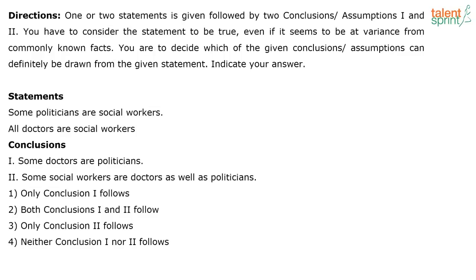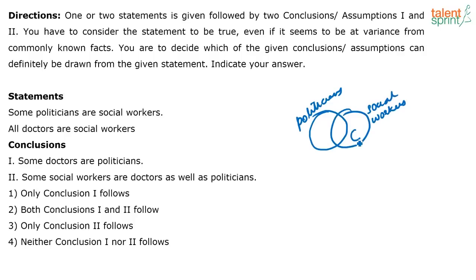Next. Some politicians are social workers, all doctors are social workers, and there are two conclusions that follow. Some politicians are social workers, all doctors are social workers. So this is your basic diagram. Now what does the first conclusion say? The first conclusion says some doctors are politicians. Not a definite conclusion, does not follow. Second one, some social workers are doctors as well as politicians.